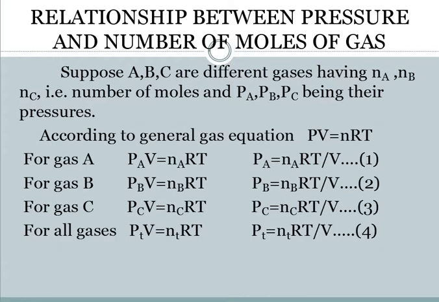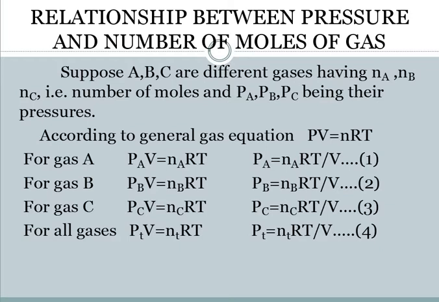So, for gas A, we can say that PAV is equal to NART. Leaving PA to one side and taking all the other things to the other side, we get the equation as PA is equal to NART by V. Similarly, for gas B and C, the same type of equations will be written.